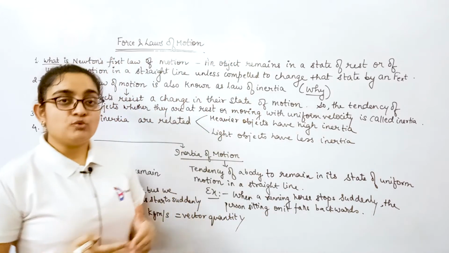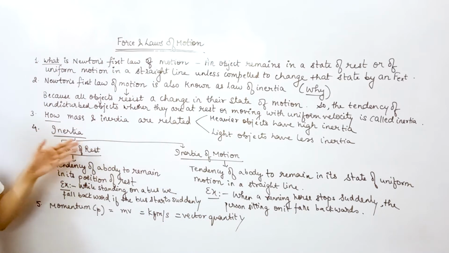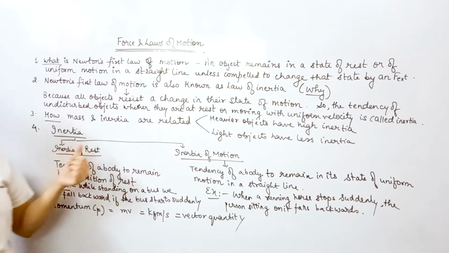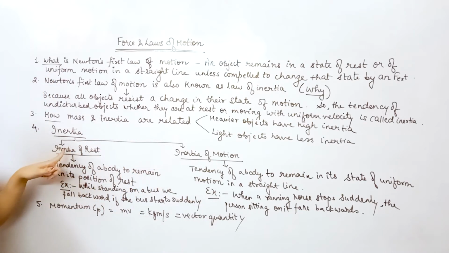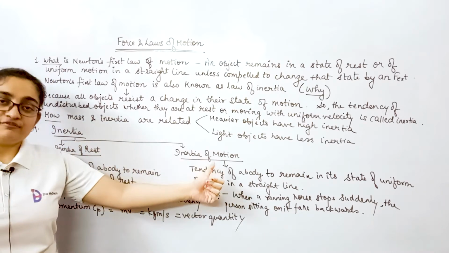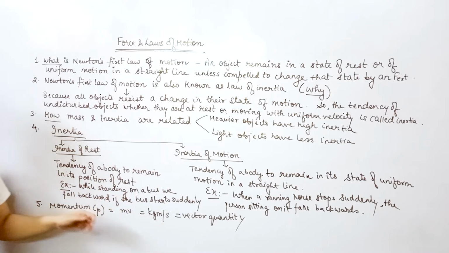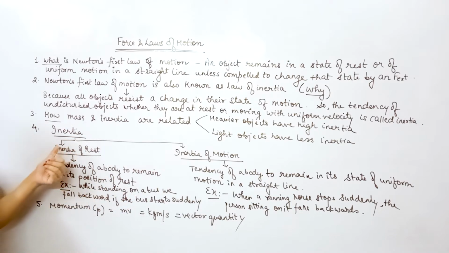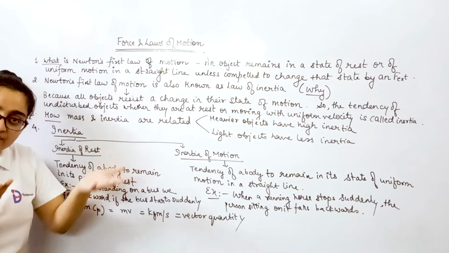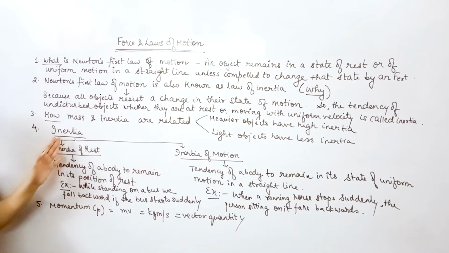Fine. Now moving into more about the concept of inertia. Inertia is actually bifurcated into inertia of rest and inertia of motion. Let's first understand inertia of rest. It is the tendency of a body to remain in its position of rest. As it's written here, inertia of rest is the tendency of a body to remain in its position of rest, because we are discussing here the concept of inertia of rest.